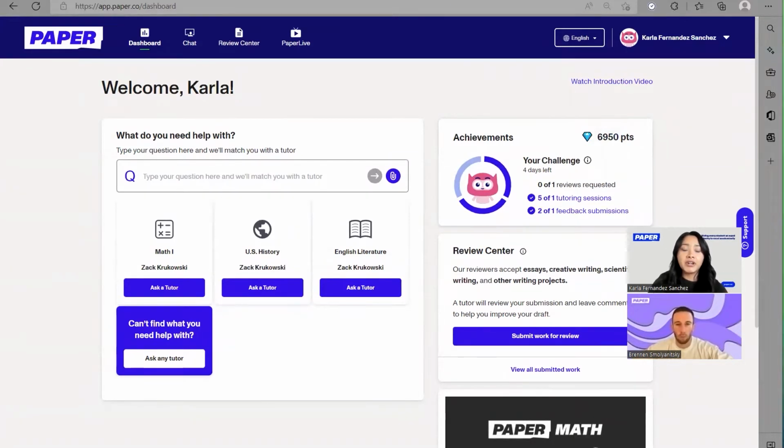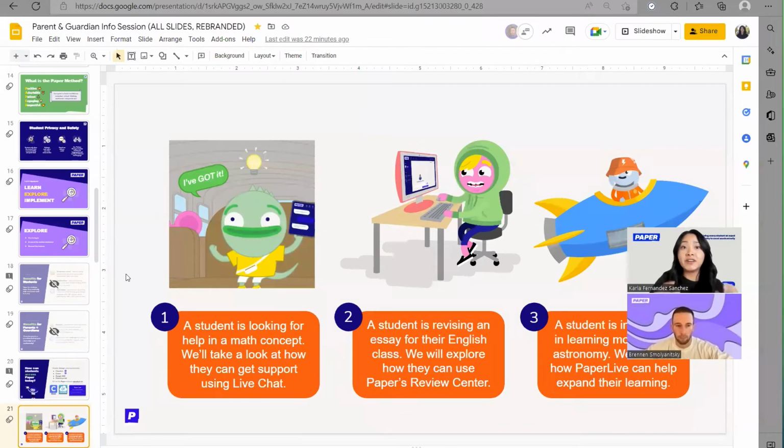Now, I'm going to come back here to my presentation because now we're going to delve deeper into those three features that we talked about earlier: Live Help, Review Center, and PaperLive. So let's take a look at this first scenario first. Here we have a student, and here you can go ahead and relate this to your student. If you can already visualize, yes, that's 100% my student, you can go ahead and start thinking about that. So first, we have this student who is looking for a little bit of help in that math concept that they just can't grasp. We're going to go ahead and see how Live Help can help support that student.